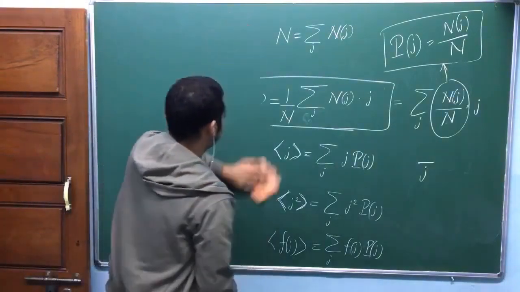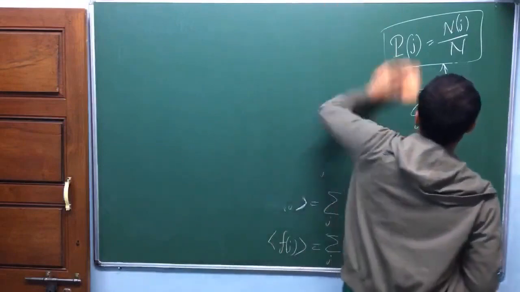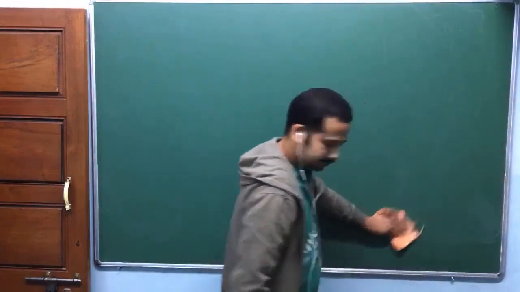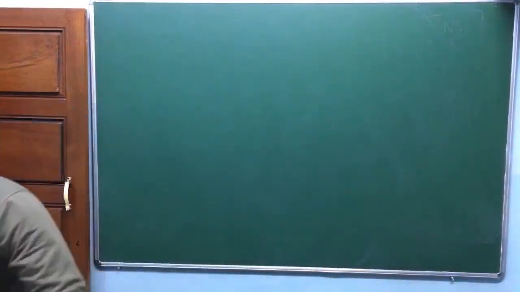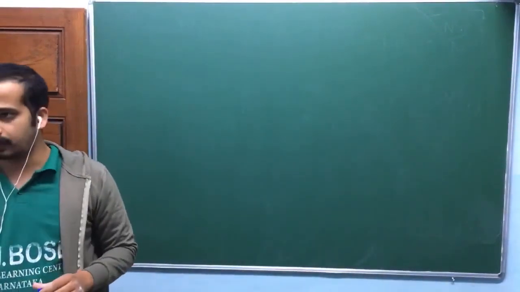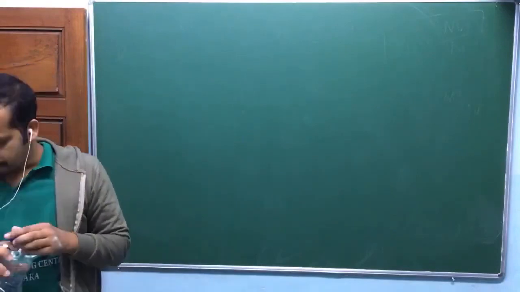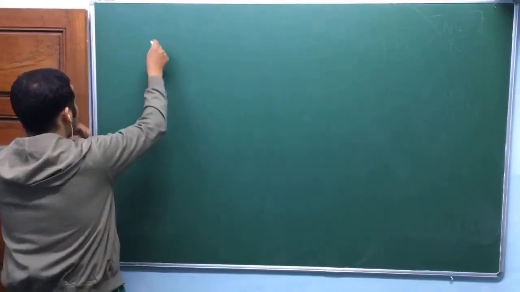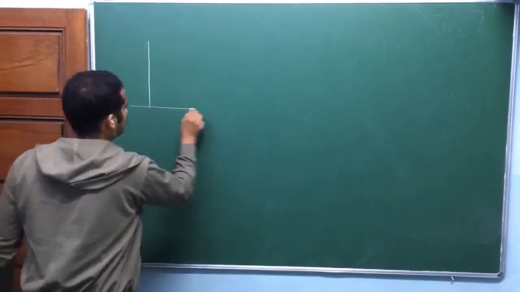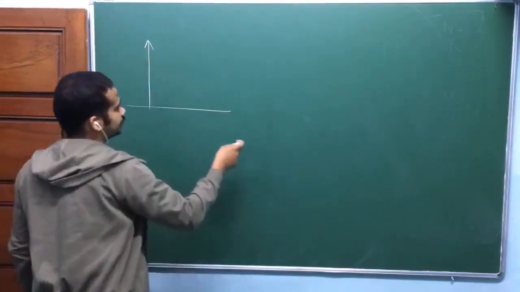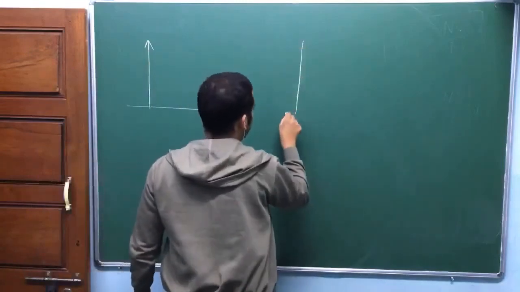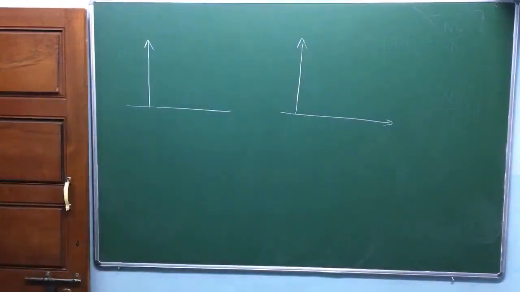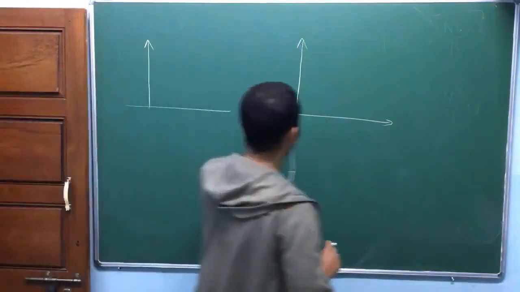Let me rub this out. I need this in a moment. Again, he has taken two histograms here, but I will take some other histogram. I have two cities, and I have taken lakhs of people. Suppose the number of people in both cities is the same.